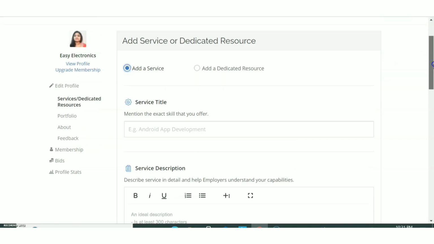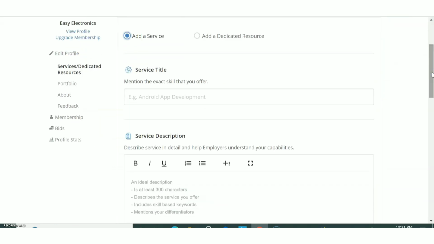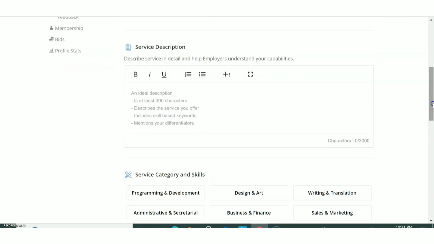Now, if you are interested in a particular area, means if you are interested in video editing, you can give the title like video editor, or if you are interested in data entry, means you can give it as data entry operator. Okay. Then you can also give a service description, means how you are going to plan the work in this field, what are your features, what are your positive things you can give about your work culture or your service. Okay. It should not be greater than 3000 characters. Okay.